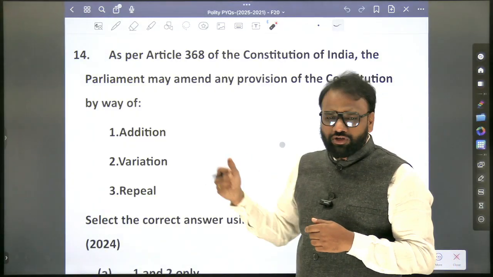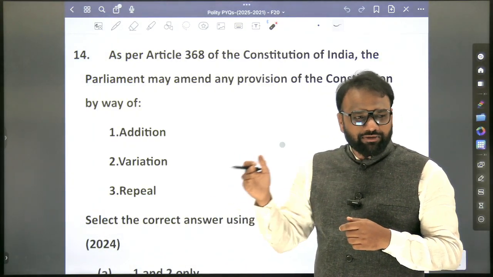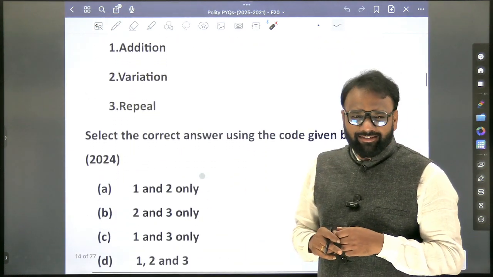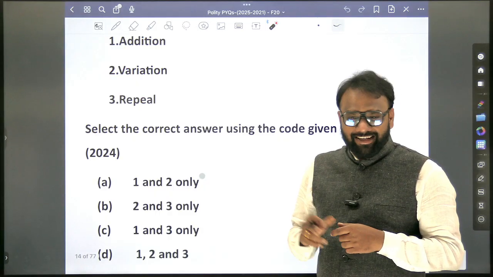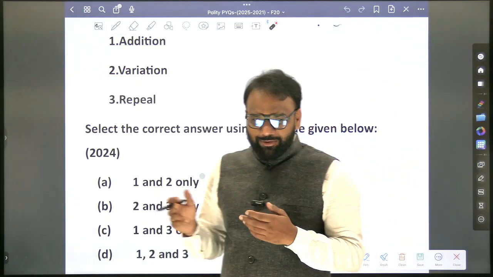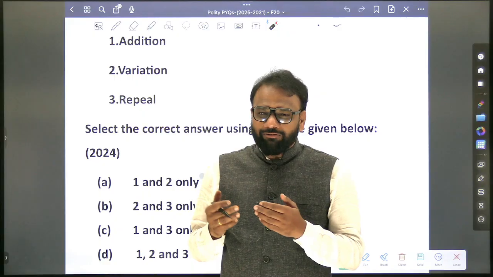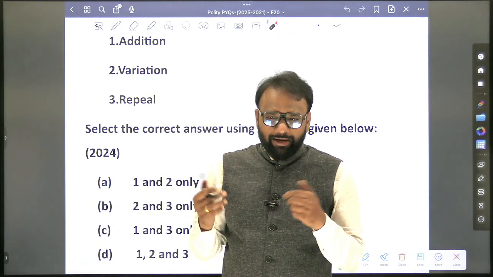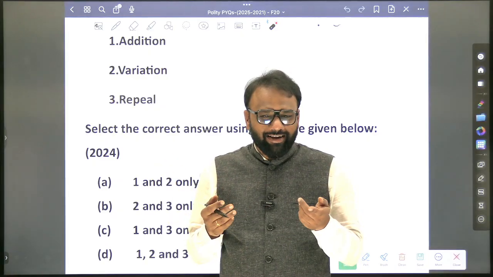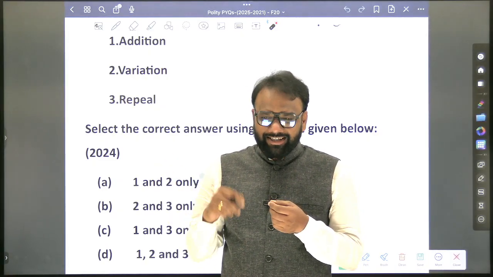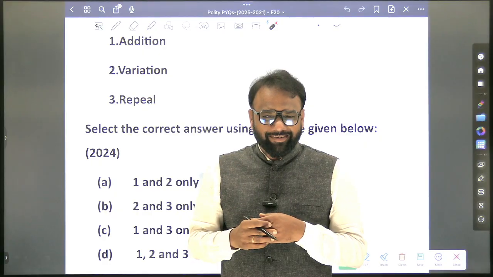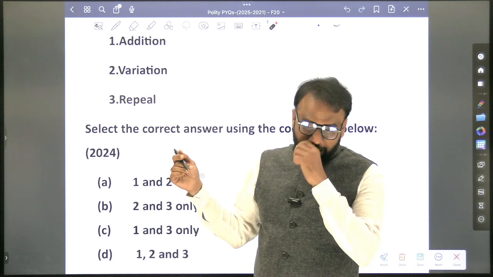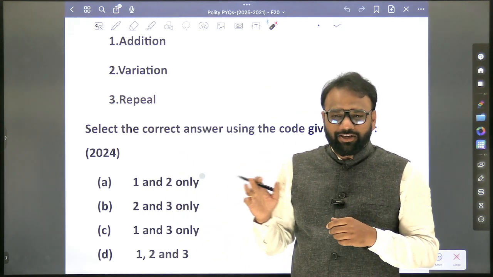Next, out of curiosity, you'll check whether a constitutional amendment can be subjected to judicial review. Yes. Limited or unlimited? See, in the previous year, 2025, we saw the pardoning power of the president: can it be subjected to judicial review? Yes. Limited or unlimited? Limited. Now it comes to constitutional amendment. Is it subjected to judicial review? Yes. Limited or unlimited? Unlimited. When it comes to the constitutional power to amend the constitution, judicial review is unlimited.